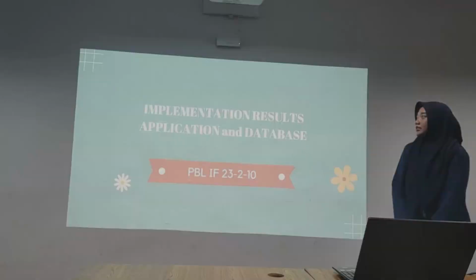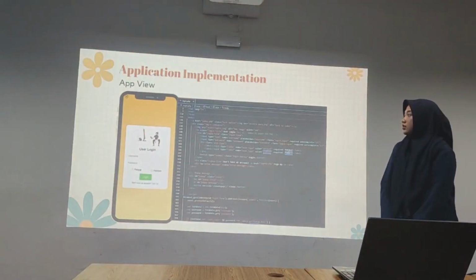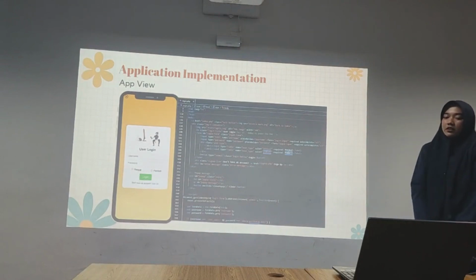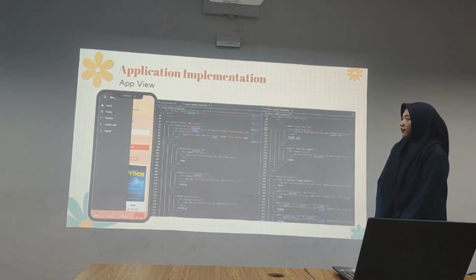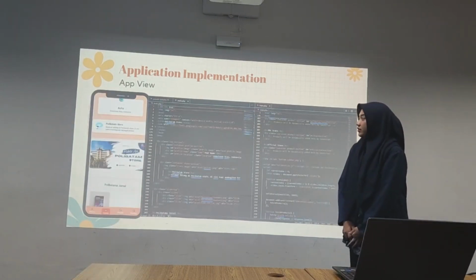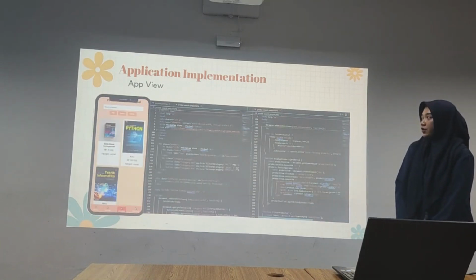Next, I will explain the implementation result of the application and database. This is part of the code for the login feature. This is for the bottom bar effect, and this is for the dashboard. This is for list product, and this is for search product.